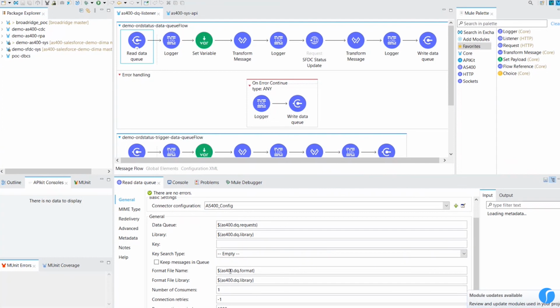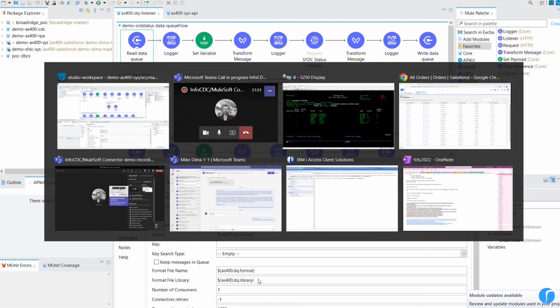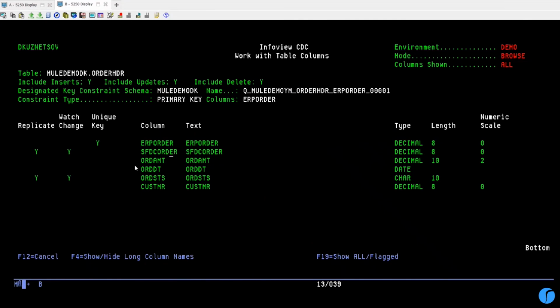We can define a format file that InfoCDC product generates for this application, which essentially includes the columns we need. In this case, Salesforce order and status, as well as some metadata like the journal sequence number, the date timestamp of the transaction itself, whether it's insert or update or delete, and some other things.